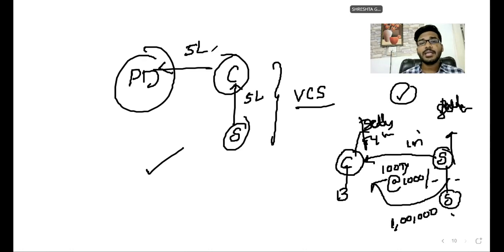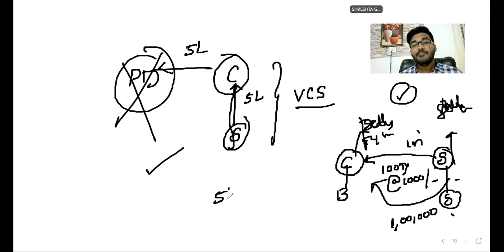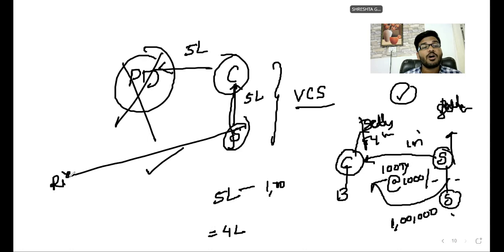As on due date, what happened? The principal debtor failed to pay 5 lakhs rupees. Then who is liable to pay? The surety is liable to pay 5 lakhs rupees. What did the surety do? He said, creditor, you are liable for 1 lakh rupees to me, no? Because of the sale and purchase of tires, I can deduct that 1 lakh rupees from this 5 lakhs. I will pay only 4 lakhs rupees. Can the surety deduct or not? Yes, possible. That is the right of a surety: the right to set off. Set off means one debt can be adjusted against another debt.